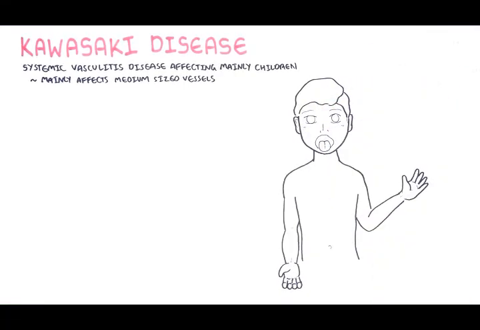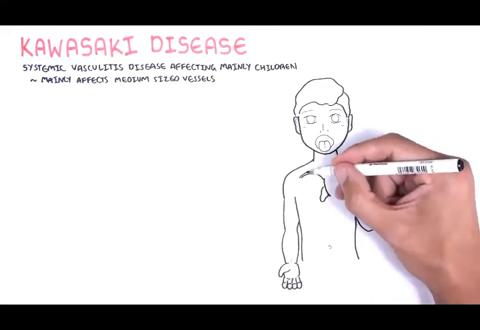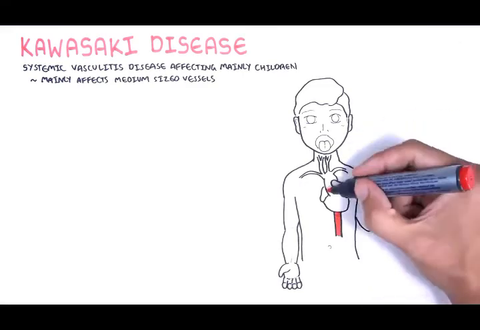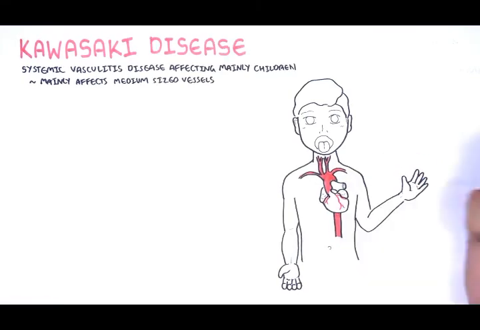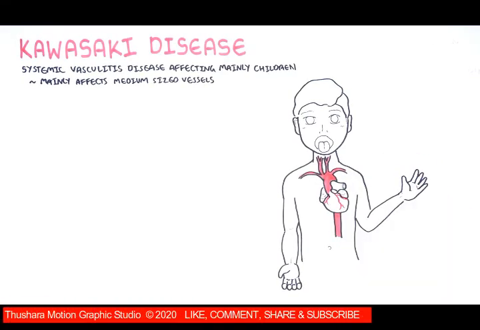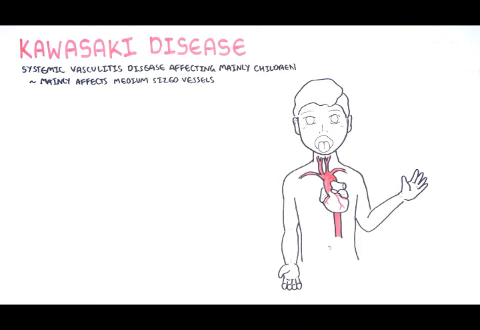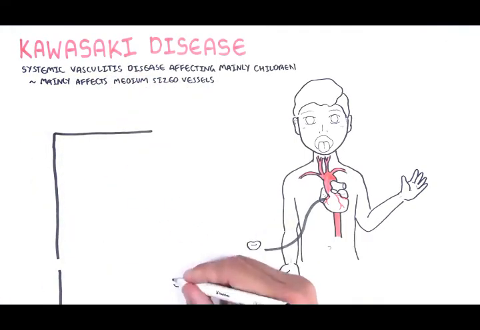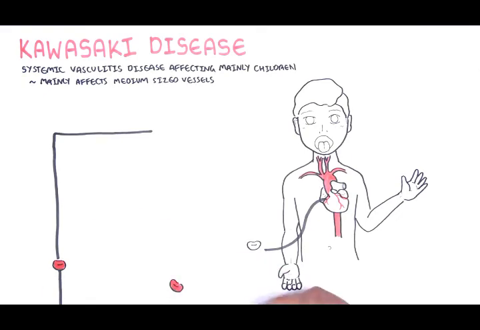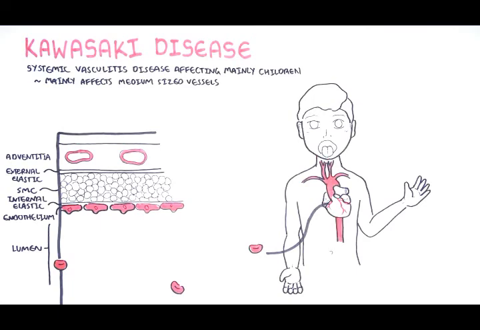It is more prevalent in Asians and native Pacific Islanders, and is a leading cause of childhood acquired heart disease in developed countries, which include coronary aneurysms. The exact cause of Kawasaki disease is unknown, but clinical and epidemiological data support an infectious cause. In Kawasaki disease, an intense inflammatory cell response develops in a wide array of organs and tissues in medium-sized arteries such as the coronary arteries.